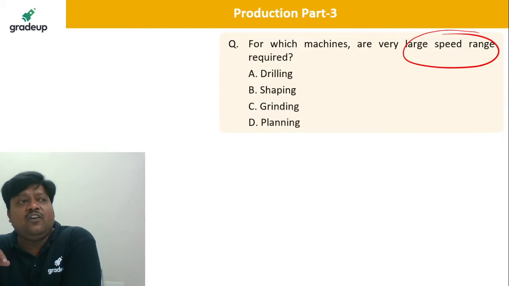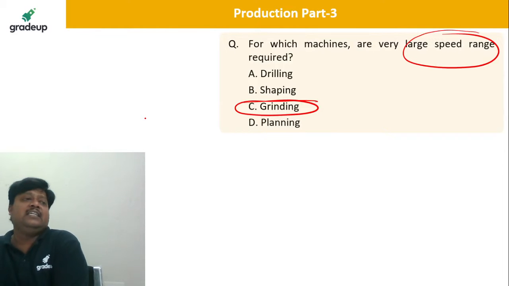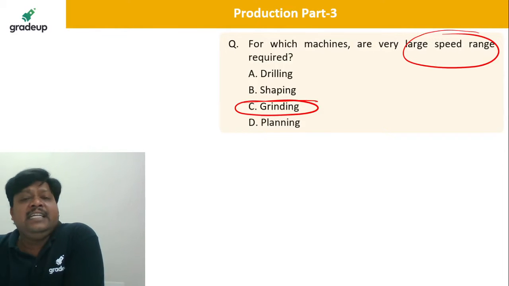Yes, all are correct. C is correct. C grinding, very good, excellent. Onkar, very good. C is correct, very good. C is the correct answer.